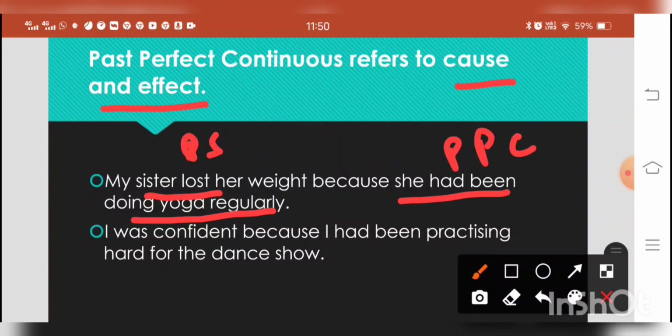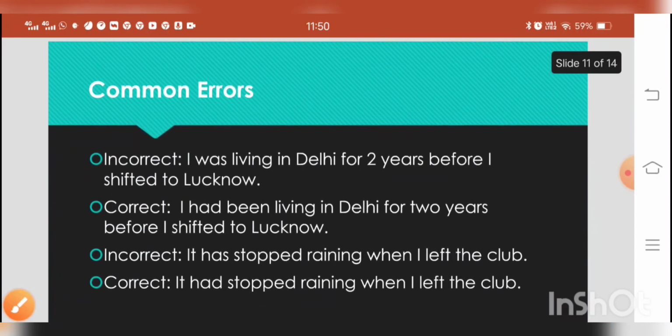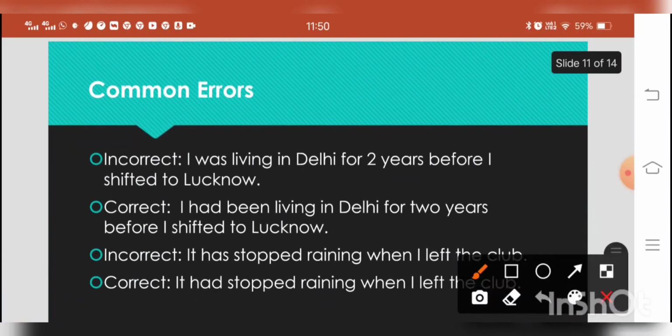I was confident because I had been practicing hard for the dance show. Again, I was confident is the result, and the cause, I had been practicing hard for the dance show. That's why I was confident. So this is expressed in past perfect continuous tense. What are the common errors related to them? First example, I was living in Delhi for 2 years. Duration of time is given. So we can't use past progressive tense. With duration of time, we will be using past perfect continuous tense. I had been living in Delhi for 2 years before I shifted to Lucknow.